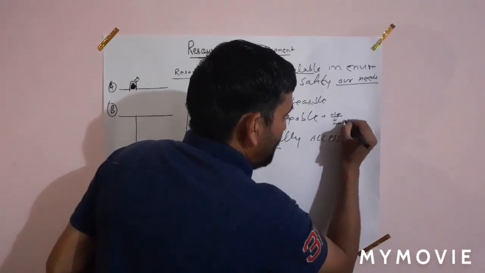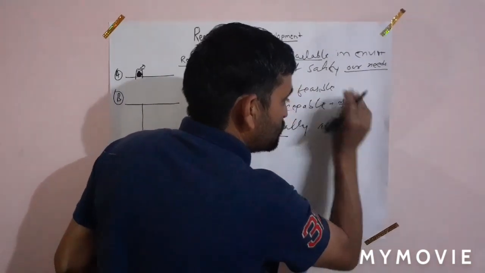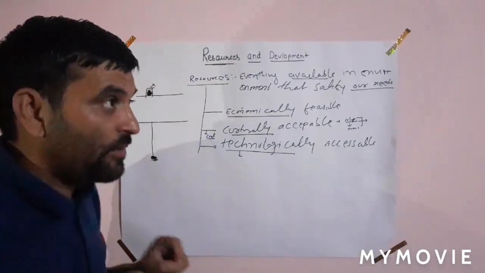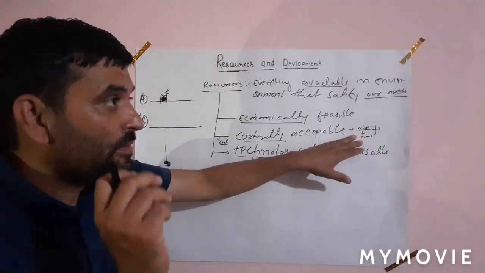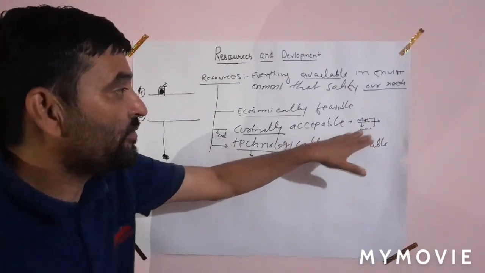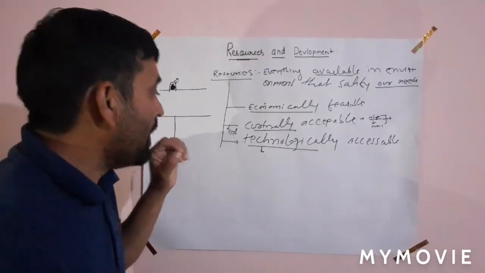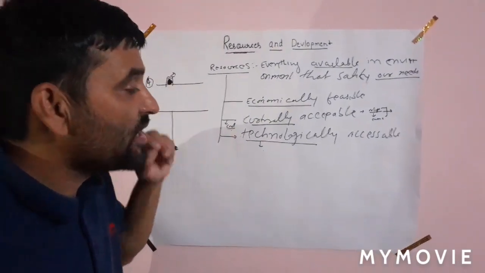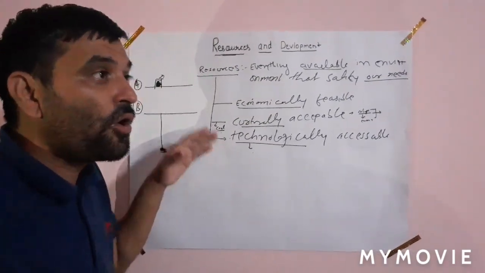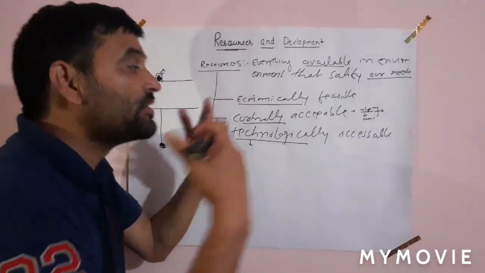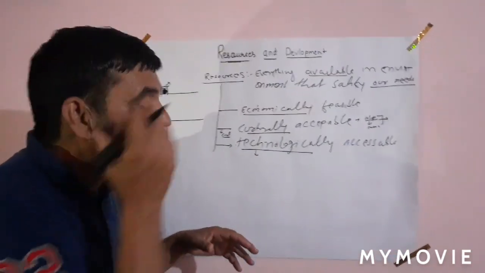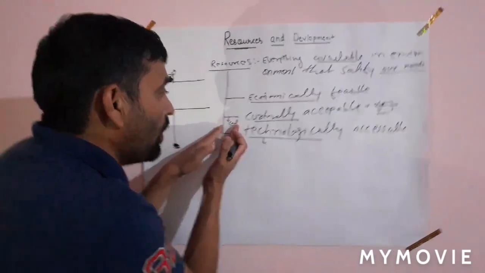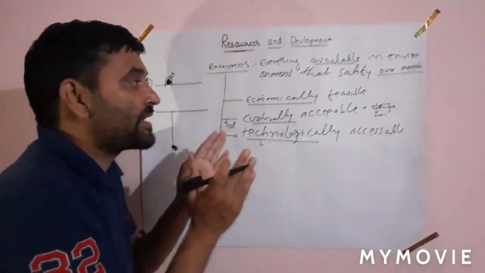These two are acceptable, because in earlier times our ancestors used coal for brushing their teeth. That's why it is culturally acceptable. But you cannot use this resource in other ways, that is not culturally acceptable. You cannot make your face black with this coal, so that is not culturally acceptable.